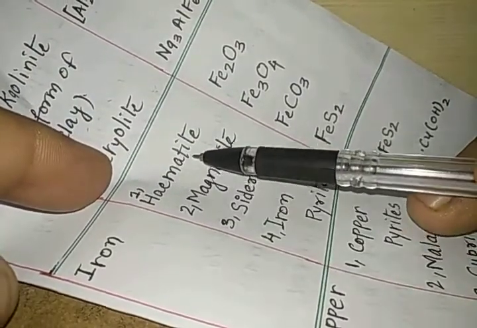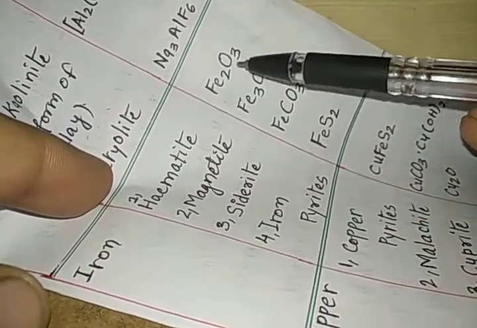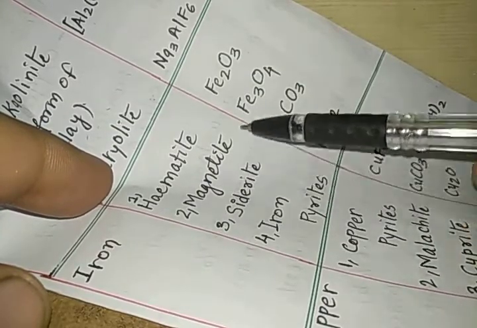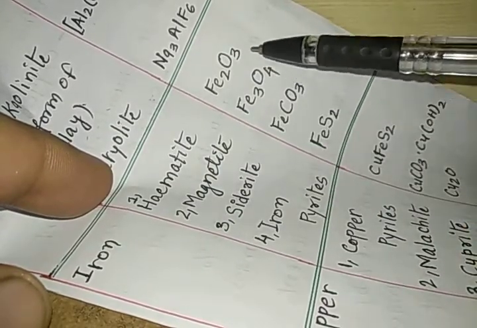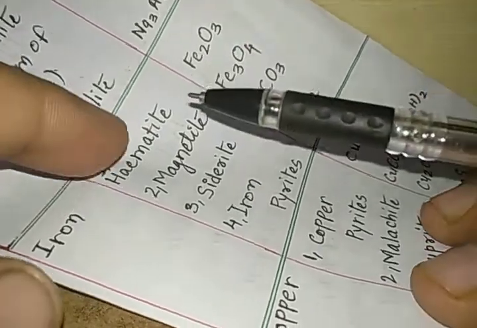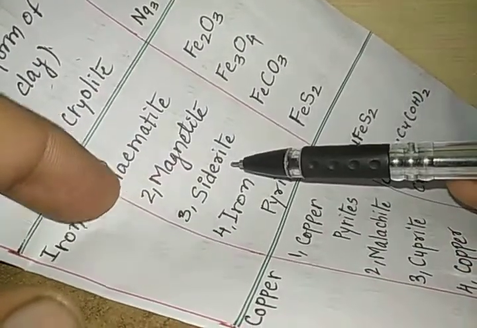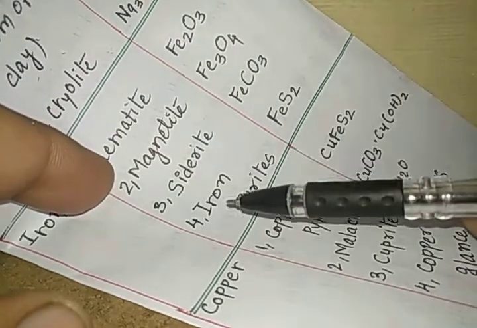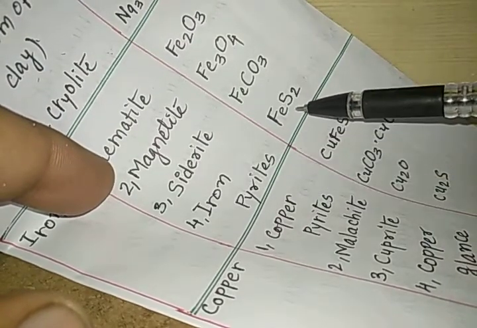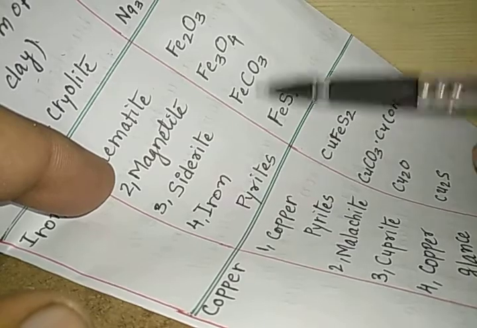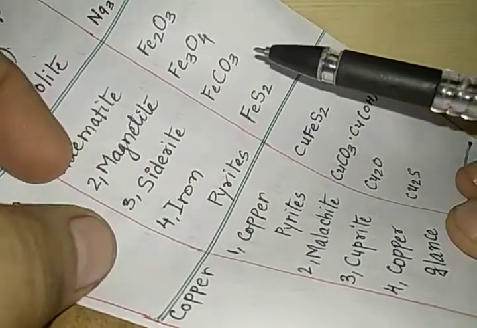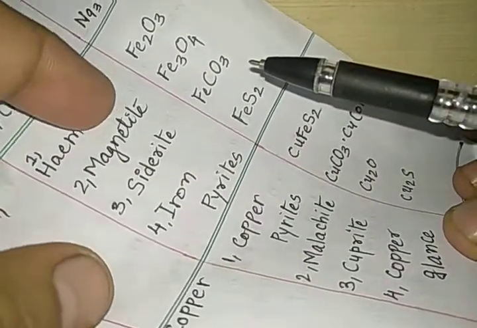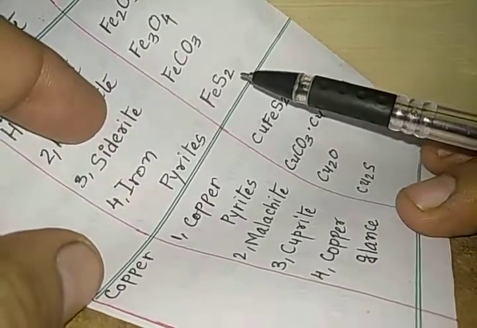Then we have another metal, which is known as iron. Iron exists as hematite, which is Fe2O3. The second one is magnetite, which is Fe3O4. These two are the oxides of iron. Then you have siderite, which is FeCO3, a carbonate of iron. And then you have iron pyrites, which is the sulfide of iron. So iron exists as an oxide, carbonate, or sulfide.